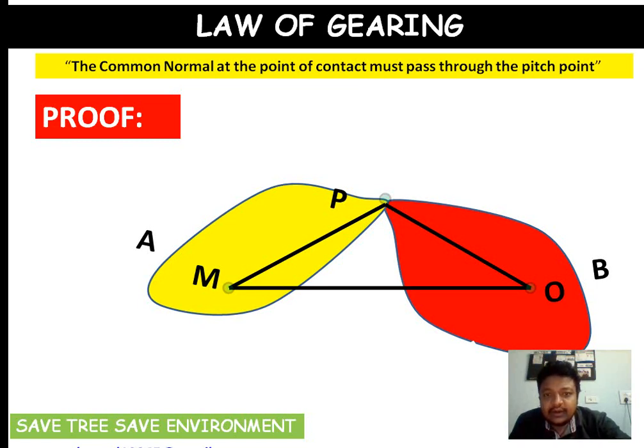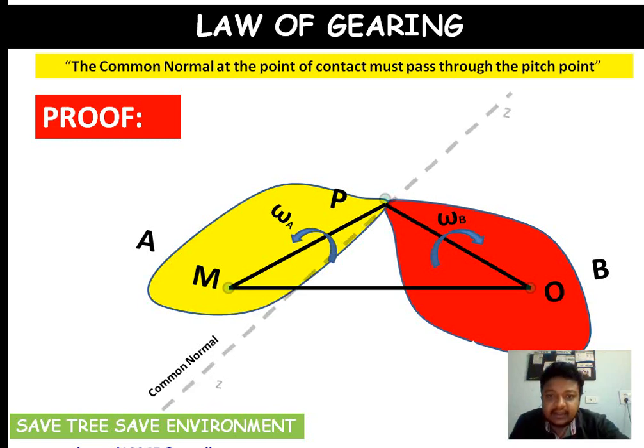Now the gear A rotates with angular velocity omega A in the anti-clockwise direction, and gear B rotates in the clockwise direction with angular velocity omega B. Now from the point of contact, that is P, we make a common normal, say ZZ, passing through the point P, and it is intersecting the line MO, that is the line joining the two centers, at a certain point say N. So this N must be the pitch point. Clear? So this N will be the pitch point.